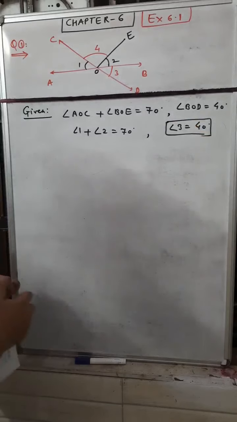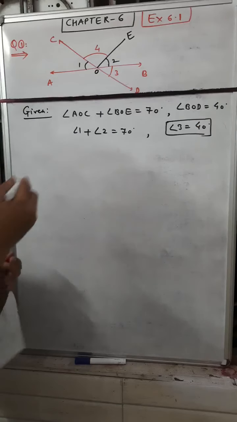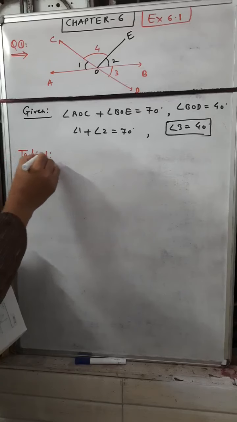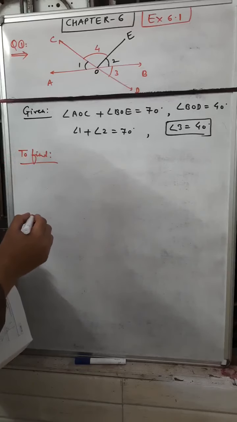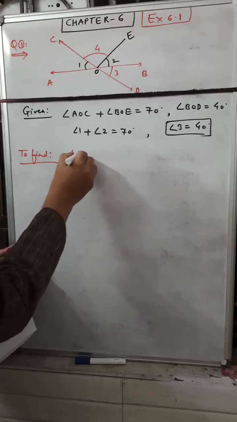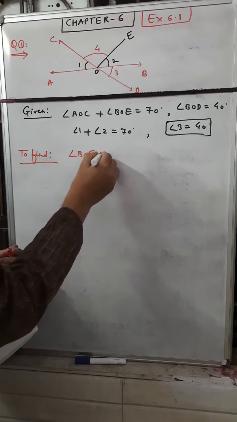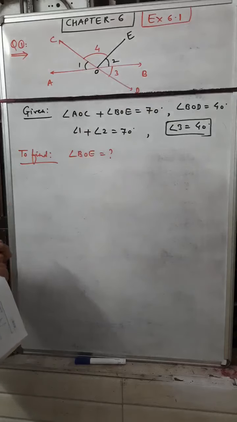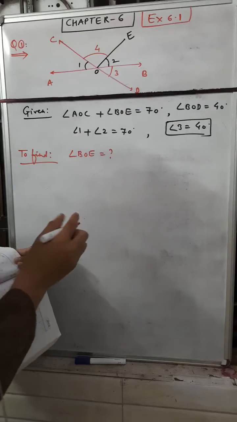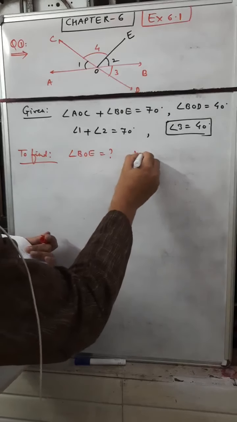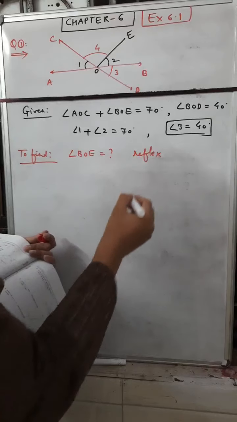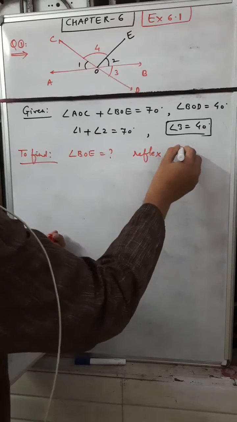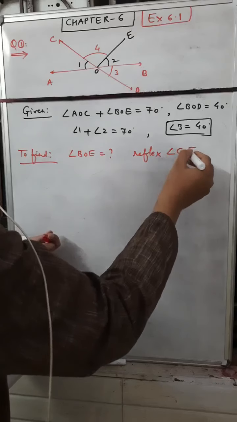What do we have to find? We have to find two things. First, angle BOE, question mark. The sum of the angles is given as 70 degrees, but we do not have the separate angle BOE. And second, the reflex angle. I will tell you about the reflex angle at the end when we solve the question.